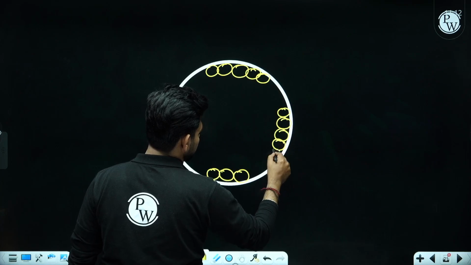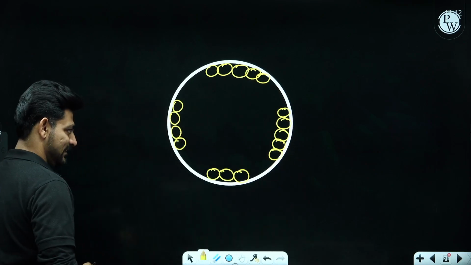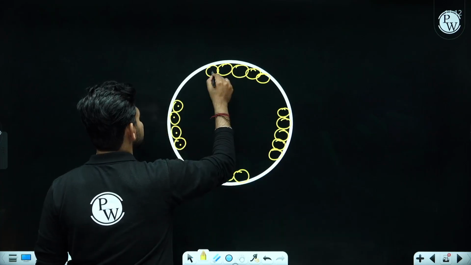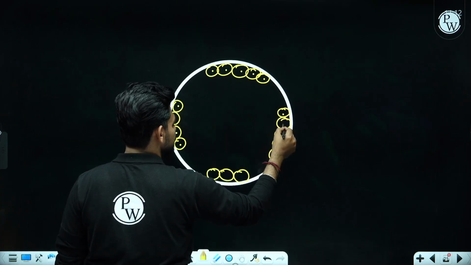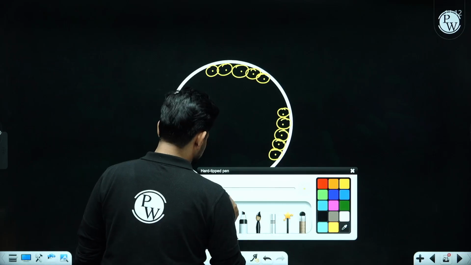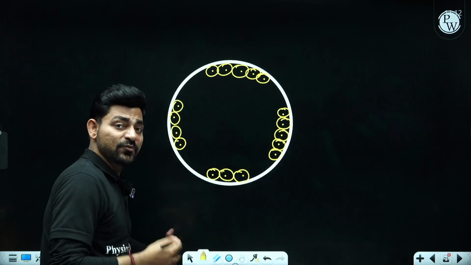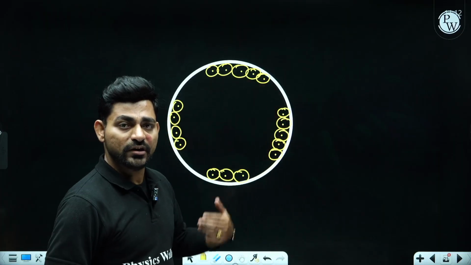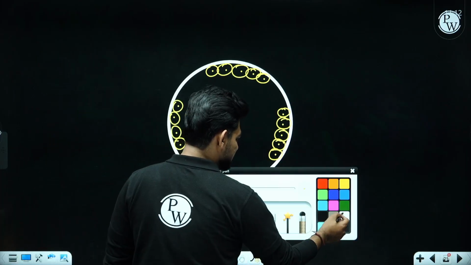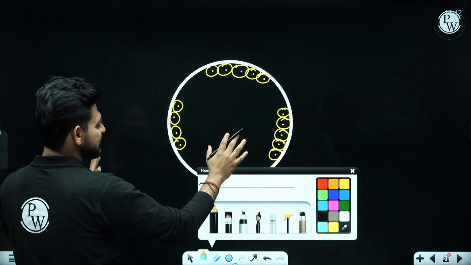We call them germinal cells, right? These are germinal cells present inside seminiferous tubules. Now they need a special stimulus to start the process of proliferation and maturation, and from where are they going to get this stimulus? Outside the seminiferous tubule.